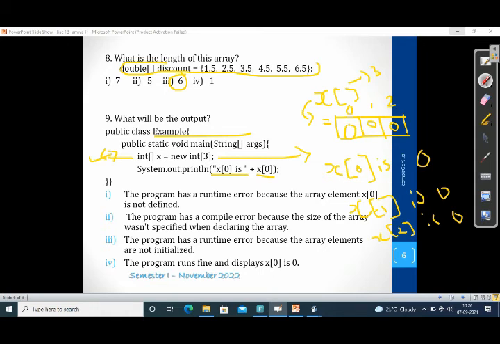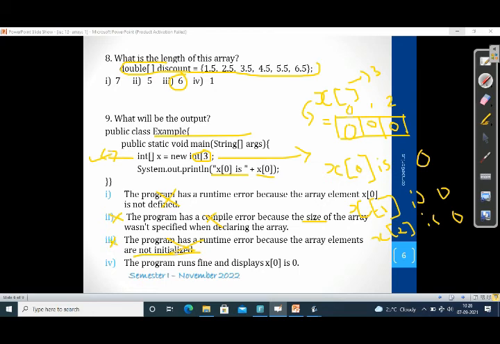So what is the right answer? The program has a runtime error because the array element x[0] is not defined. No, it won't show any errors. The program has a compile error because the size of the array was not specified when declaring the array. No, it doesn't show that, because the size of the array has been specified. The size of the array is 3, so there is no error. The runtime error because the array elements are not initialized. No, once we declare it, it doesn't show any error without initialization like this. No, this is also not right.